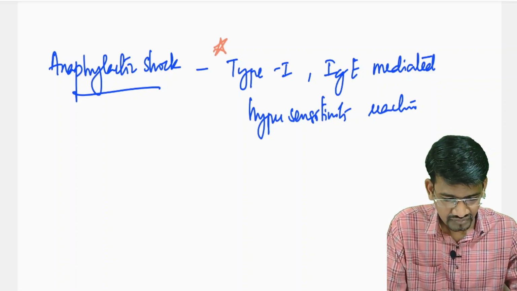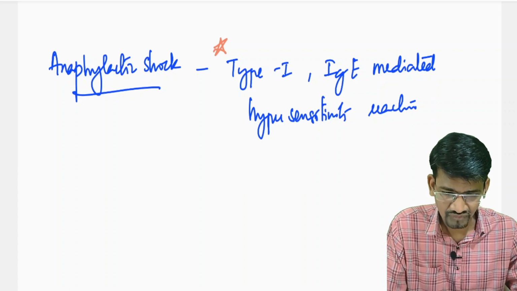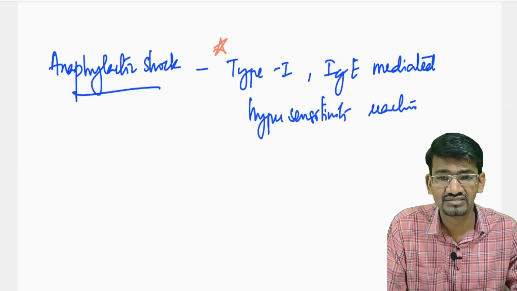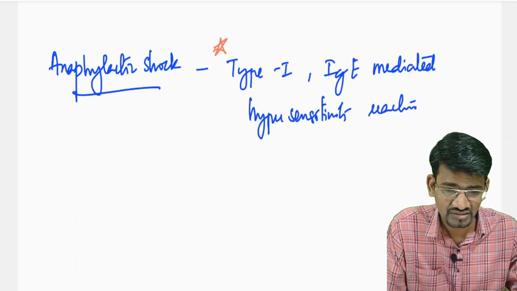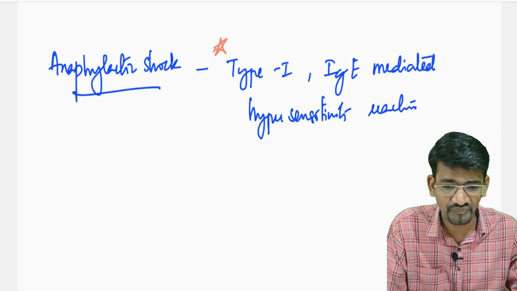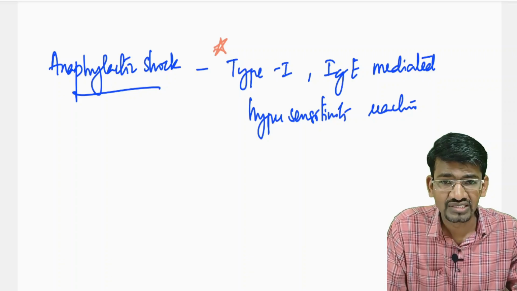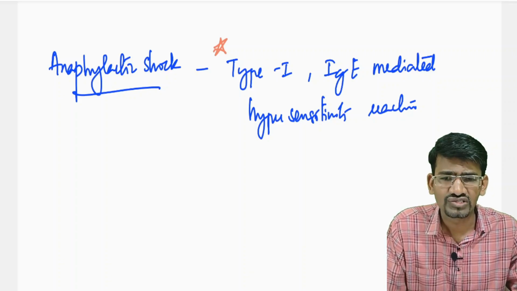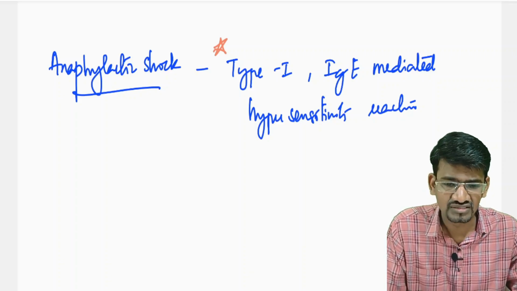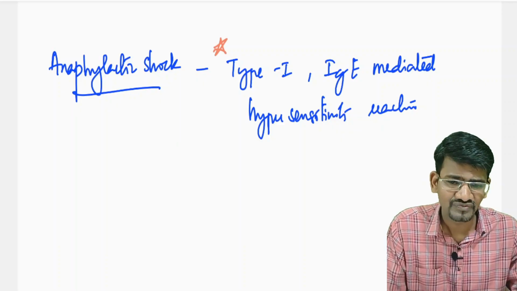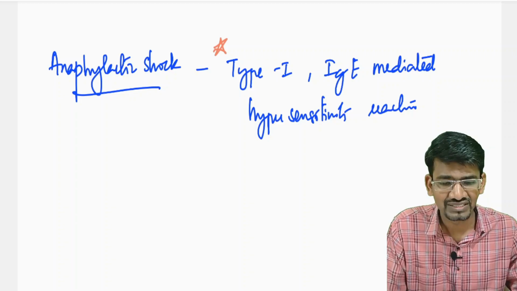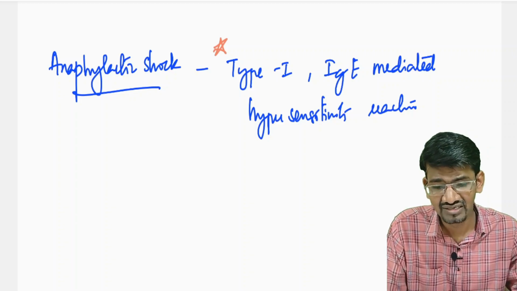And even the food, as I told, then dust, pollen grains, or animal hairs. These might also initiate allergic reactions in patients. All these are called allergens. They will initiate these allergic reactions.